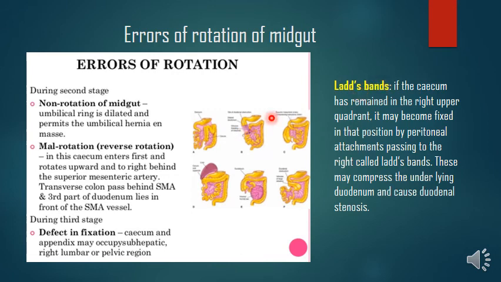If the cecum has remained in the right upper quadrant, here, if it remains in a permanent position, it gets fixed in that position by the peritoneal attachments passing to the right side. Here there will be Ladd's bands. So these may compress the underlying duodenum and cause duodenal stenosis.